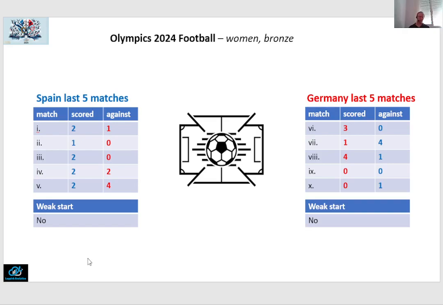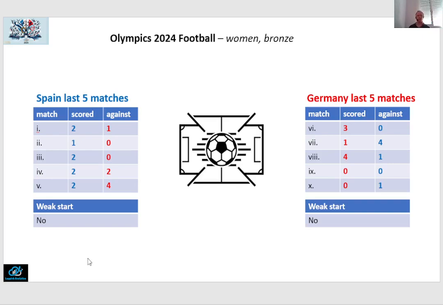And well, that was a bit lucky if you ask me, because until like minute 80 or so they were 2-0 behind. Actually, for a moment it looked like Colombia were going to score the 3-0. However, they failed, and just 1 or 2 minutes later, Jennifer Hermoso of the Spanish team scored the 1-2, and then later the 2-2 fell. So it was a little bit lucky if you ask me. And well, yesterday's match I didn't see, but that was a clear loss against Brazil, 2-4.